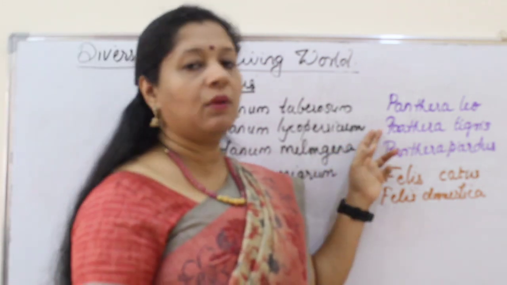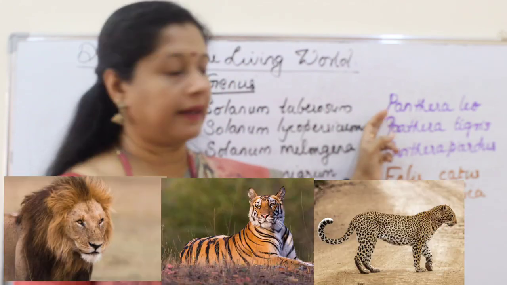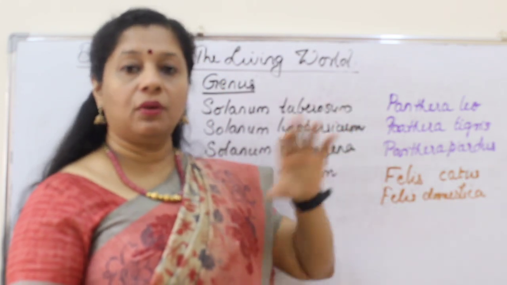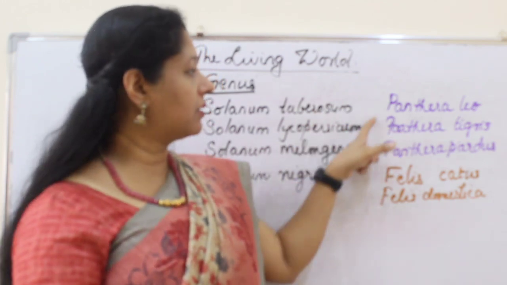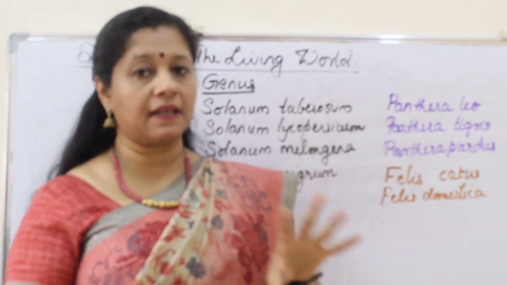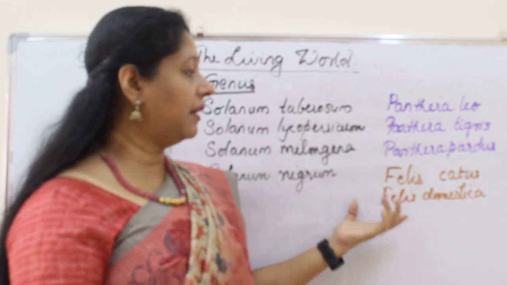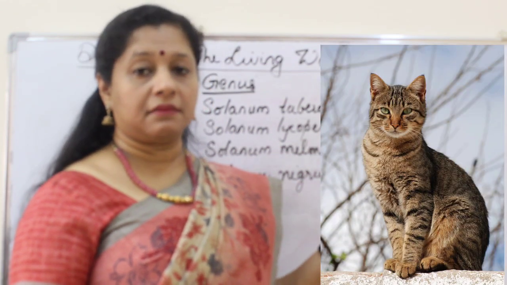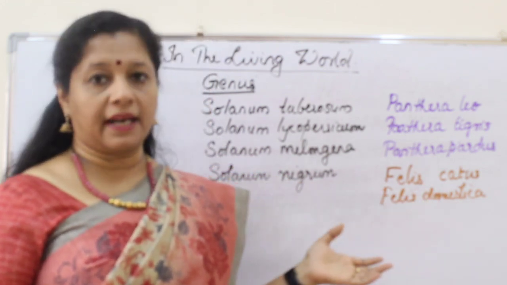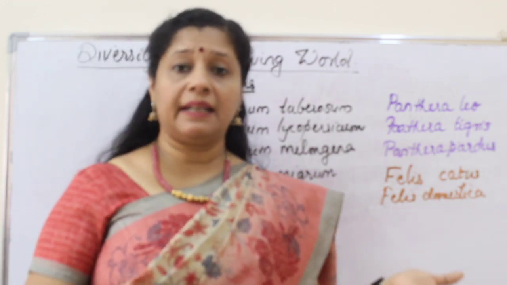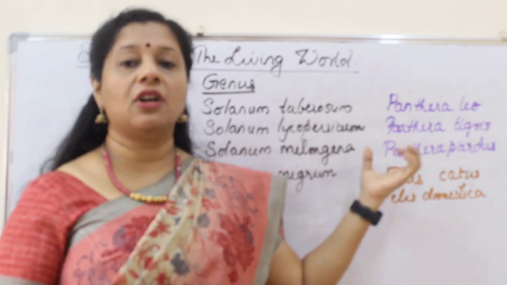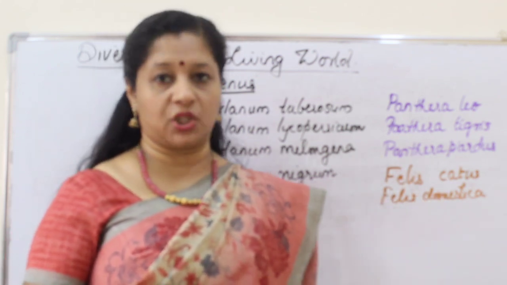Another example in the animal world: Panthera leo is lion, Panthera tigris is tiger, Panthera pardus is leopard. Though they all are similar, they all belong to the same genus Panthera, but their species is different. Lion species is different, tiger is different, leopard is different. The same way with cats. The cat's scientific name is Felis catus or Felis domestica. This is the house cat, which can be domesticated. There are wild cats also, right? So Felis is the genus which includes the species catus or domestica.